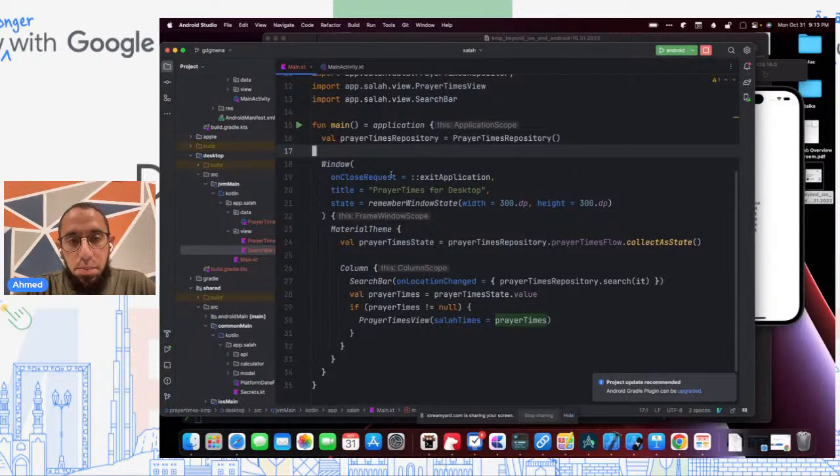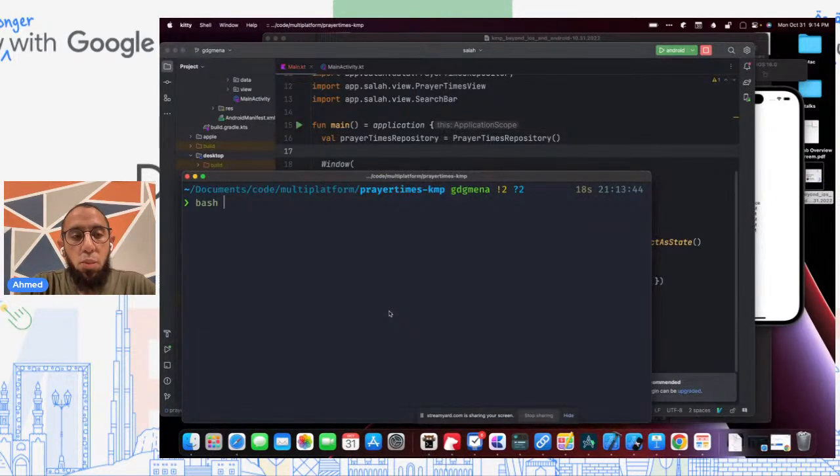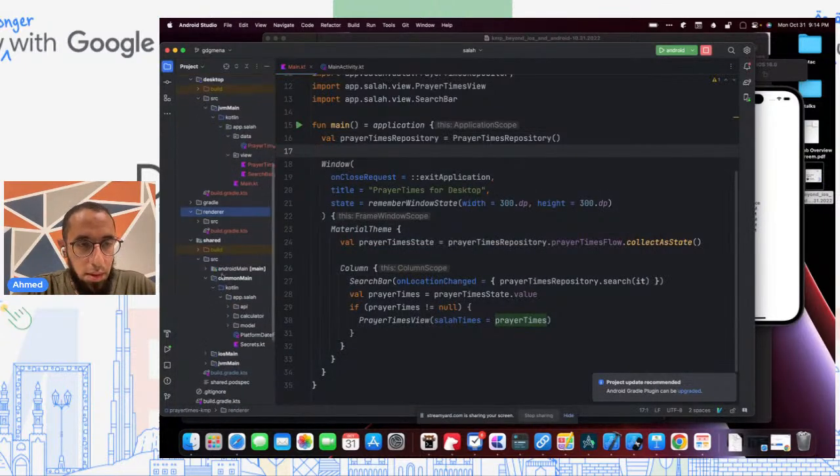Let's go and clean this up. The first thing we noticed is the copy paste of all these classes, which really wasn't ideal. So let's actually fix that. We're going to create a new module, and we're going to call it renderer. We're going to make this a KMP library with a common main with the same package.